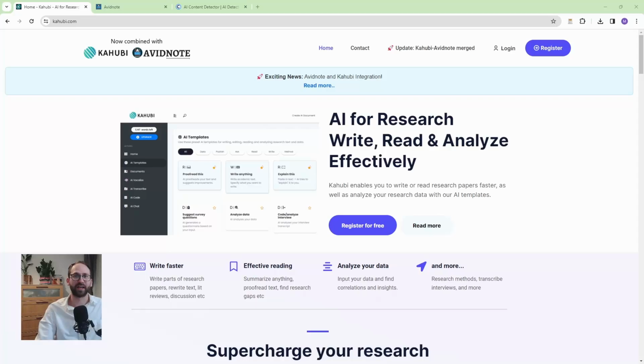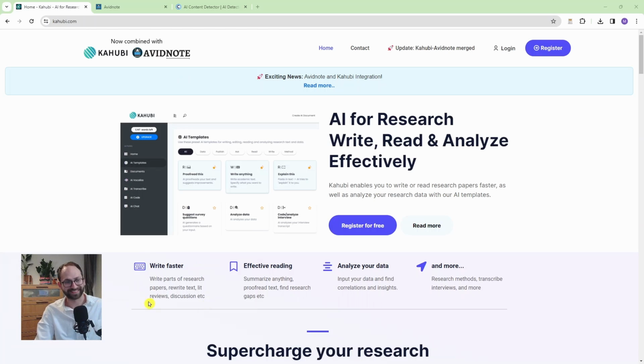So today I want to cover an AI platform which I really believe is an all-in-one solution. It's brilliant, it's super helpful, and whether you're a master's student, a PhD student, thinking of doing a PhD, or a postdoc, you'll get lots of value out of it. And there is also a free version. What am I talking about? It's Kahubi and Avidnote. They recently combined into one website, and I'm so excited about this because I really believe in it. I think it's really, really good.